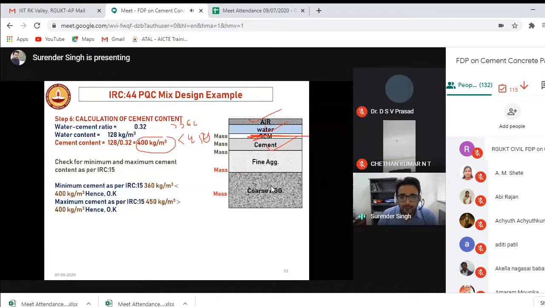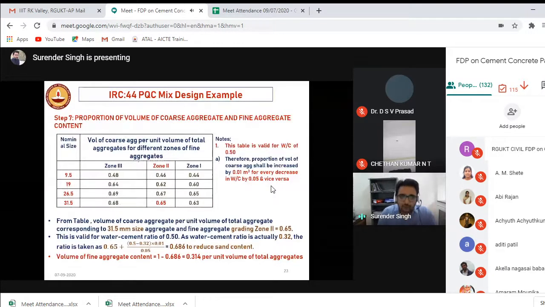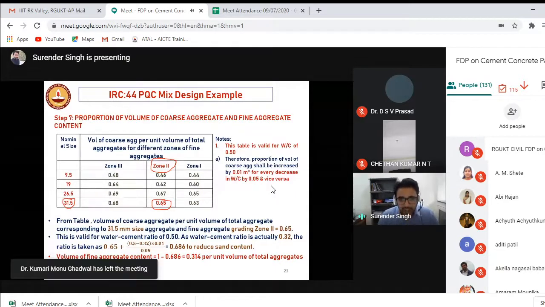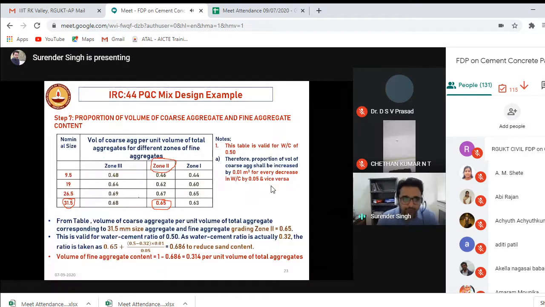Right, now we need to get the value of fine aggregate and coarse aggregate. We don't have any direct method. So first of all, we'll be calculating the ratio of coarse aggregate with respect to fine aggregate. How can we do that? We'll again go back to the same table, and the client is using zone 2 of fine aggregate and 31.5 mm coarse aggregate nominal size. So the ratio should be 65% coarse aggregate and 35% fine aggregate. But again, all these values we are taking from the specifications, which were valid for a water by cement ratio of 0.5. But in my case, the water by cement ratio requirement is 0.32.